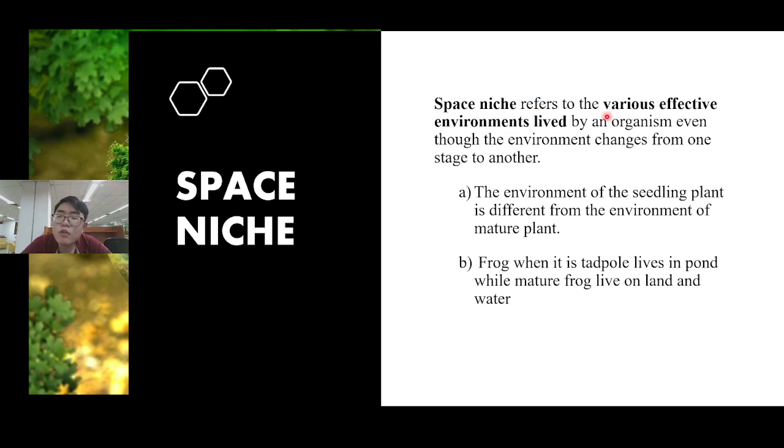So it refers to the various effective environments, moving from one place to another, even though the environment changes from one stage to another. This is called space niche.